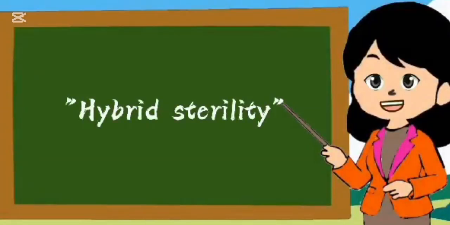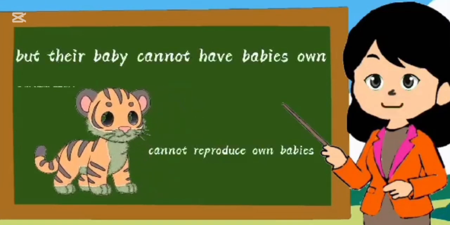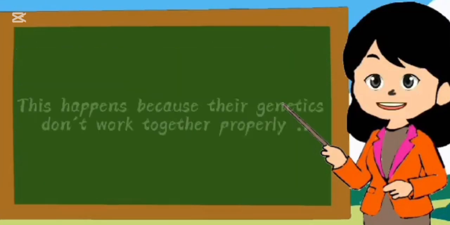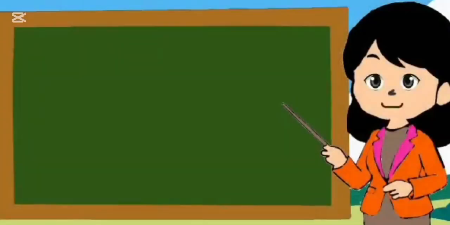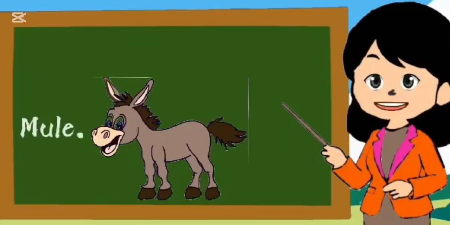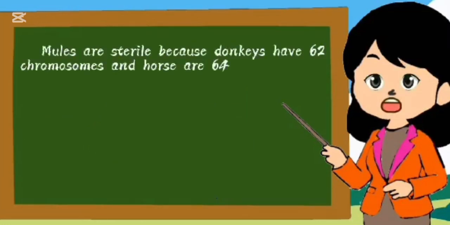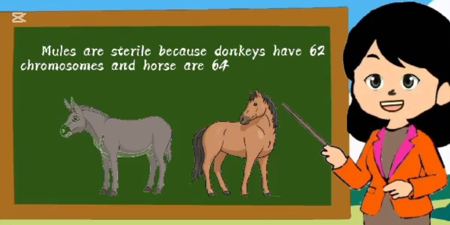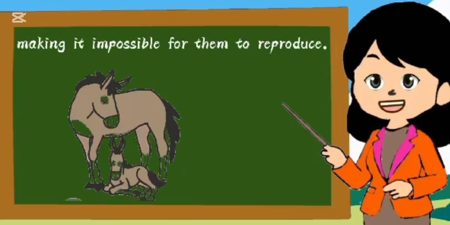Hybrid sterility. Hybrid sterility happens when two different species mate, but their baby cannot have babies of its own. This happens because their genetics don't work together properly. For example, the mule, which is the baby of a donkey and a horse. Mules are sterile because donkeys have 62 chromosomes, horses have 64, and mules end up with 63, making it impossible for them to reproduce.